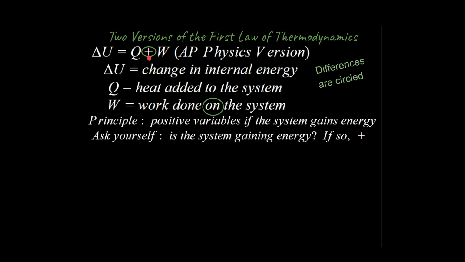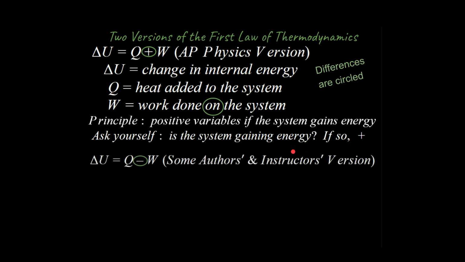All right, so notice I've got a plus W. Delta U is the change in internal energy, Q is heat added to the system. These two things are true for both examples. Work is considered positive if it's done on the system. And the principle here is positive variables if the system gains energy. So ask yourself, is the system gaining energy? Think about a gas that's being compressed. Those particles are now smashing together more often, more collisions per second, and they're gaining kinetic energy as they're smashed together. In that case, you could say there is a positive amount of work.